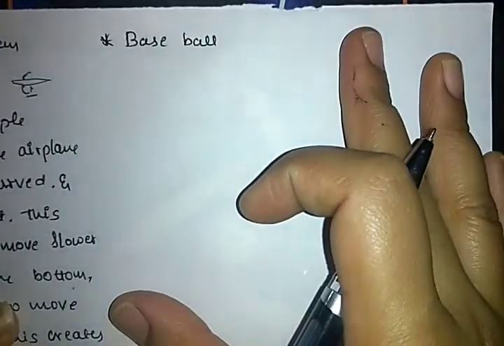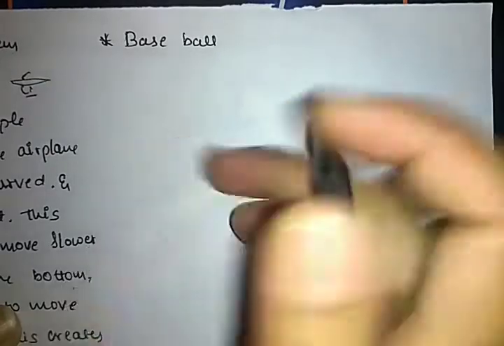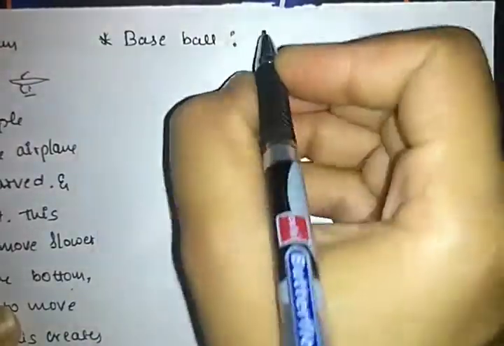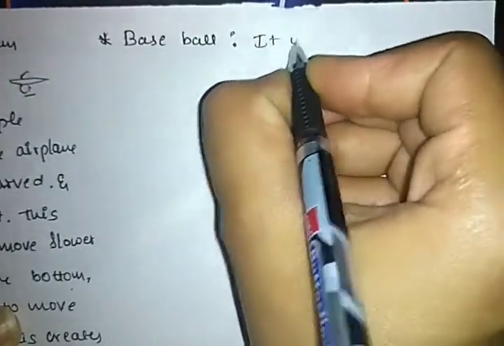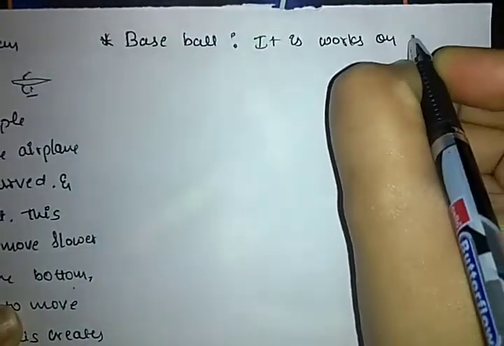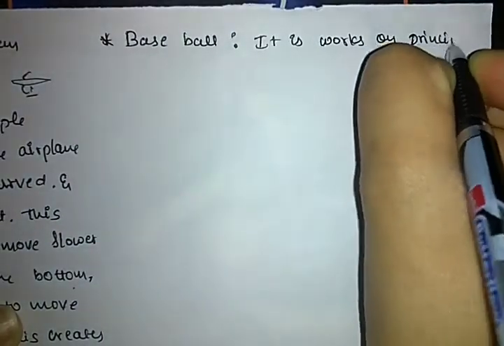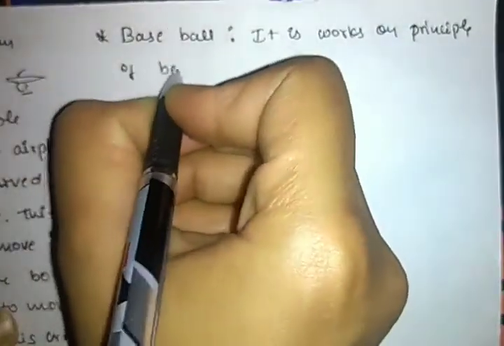The next application is baseball. Baseball is used in sports. We know that, right? What is meant by baseball? Baseball is one of the examples. It works on the principle of Bernoulli's principle, Bernoulli's theorem.